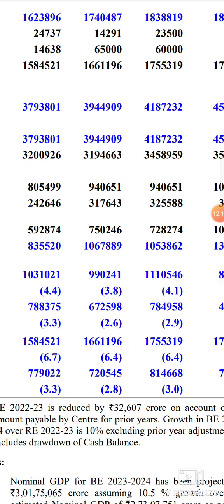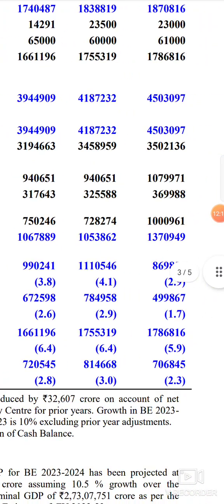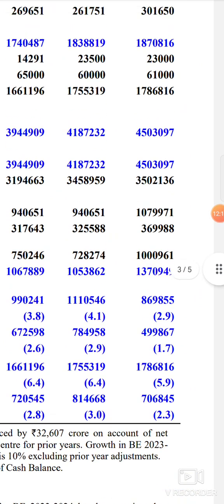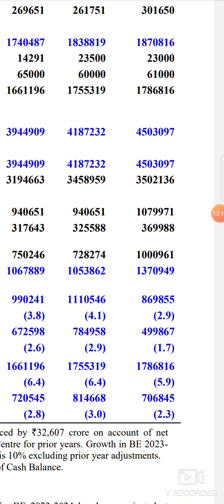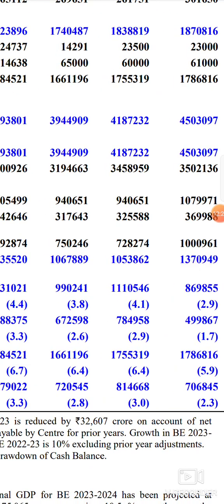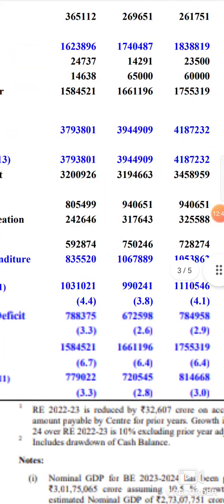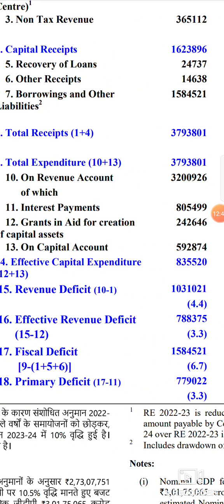The amount given in the bracket is nothing but the percentage of GDP. So this 8,69,855 is nothing but 2.9% of the GDP. Your revenue deficit is 2.9% of your GDP. Here it is 4.1, meaning this 11 lakh 10,546 lakh crore revenue deficit is nothing but 4.1% of the GDP. The amounts given in the bracket are nothing but percentage of GDP. So I hope you all got what is meant by revenue deficit. Revenue deficit is nothing but revenue expenditure minus revenue receipt.